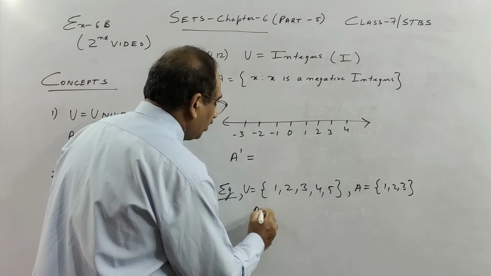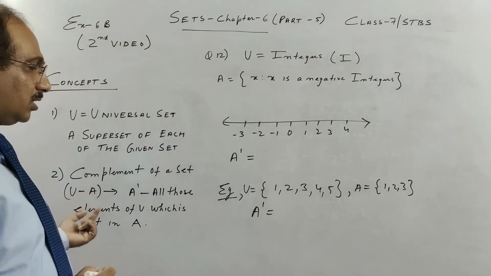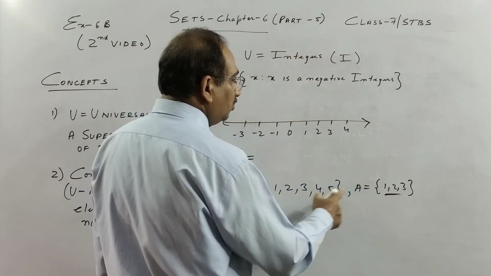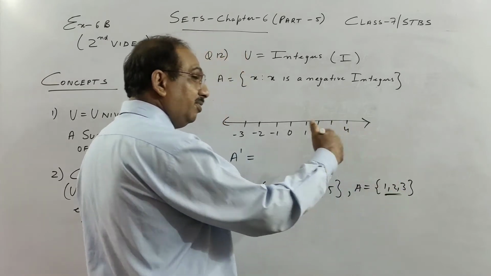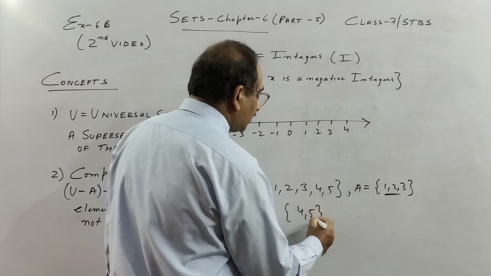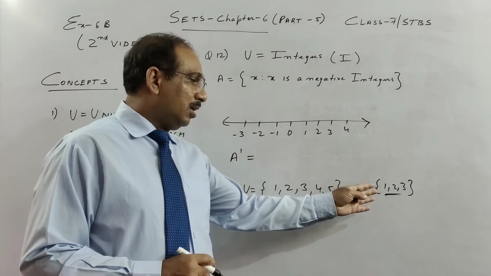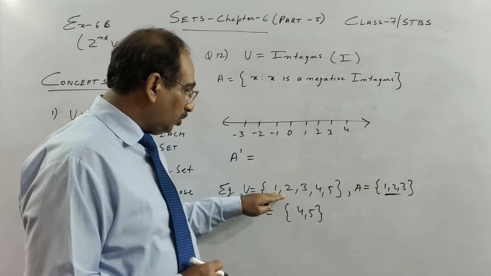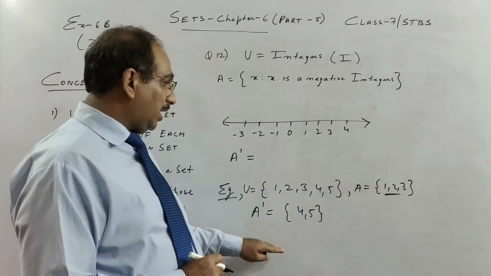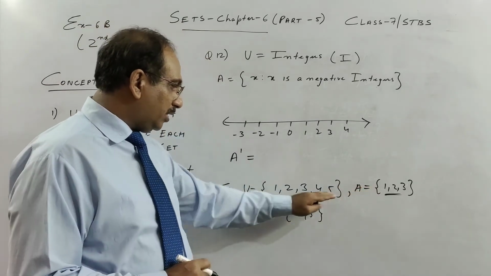So A complement means whatever is there in the universal set but which is not there in the given set. So 1 2 3 you leave. Complement means leaving A, whatever is there in the universal set. Once more, complement of a set A means whatever is there in A, those elements you don't write from the universal set. What is not there in A is called A complement. So see, 1 2 3 is there, A complement is 4 5.